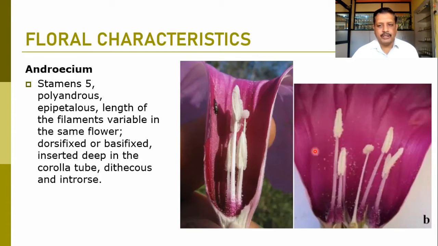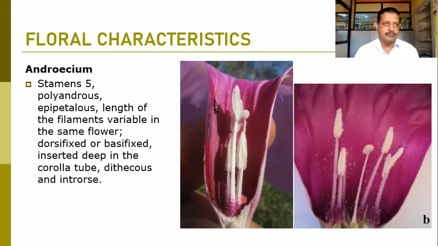So it is a polyandrous condition in the androecium that we can observe. They are fixed or attached to the petals or the corolla tube, so it is known as epipetalous in nature. The length of the filament is variable. Normally, in most flowers, the length of the filament is similar in all the stamens.